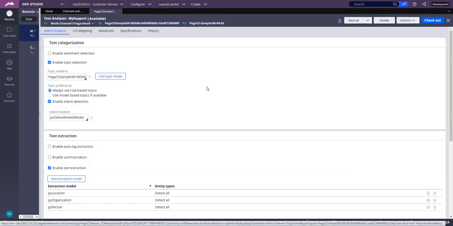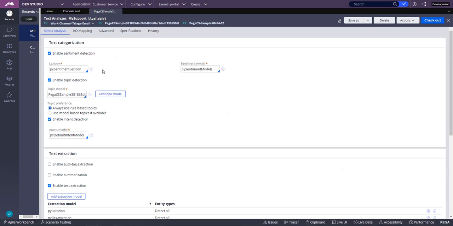So once the text analyzer is launched, we are also going to detect the sentiment from the email, right? If the email has one unhappy sentence, one neutral sentence, and one happy sentence, for example, if the email says I'm very unhappy with your service, how can this happen, and then also has some happy sentences, then Pega will classify the unhappy one as negative sentiment, the happy ones as positive sentiment, and so on. So for that reason, we are going to click on enable sentiment detection.